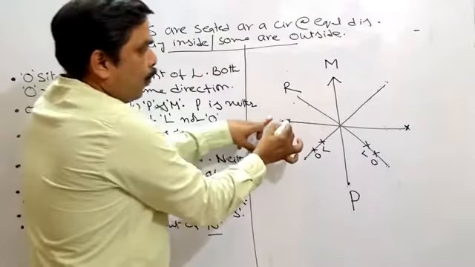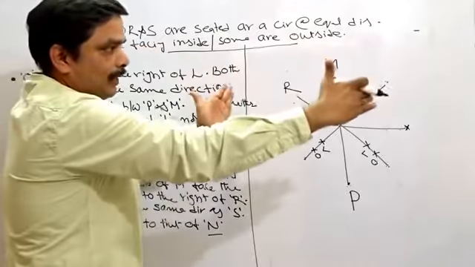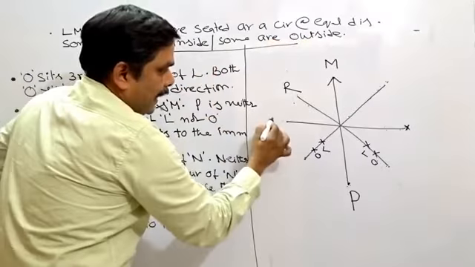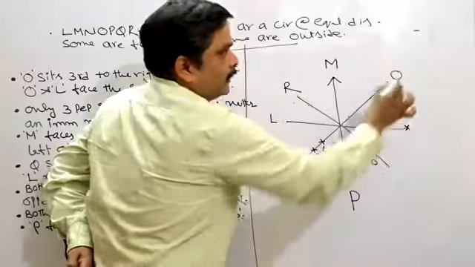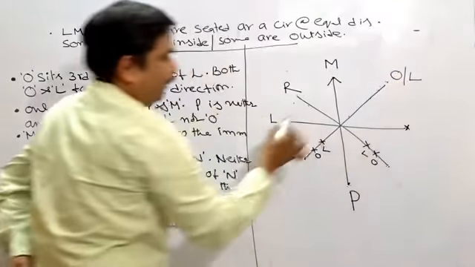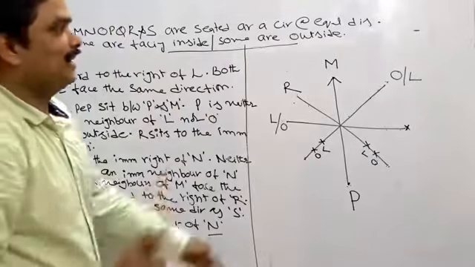Now here, only 2 places are there. How can I distribute these 2 places, right? Suppose L is here, O should be here, there is no other place. Suppose L is here, O must be here. What's the meaning of this one?